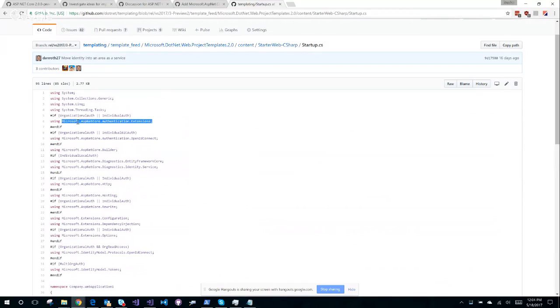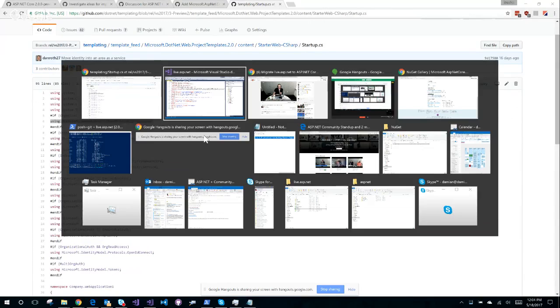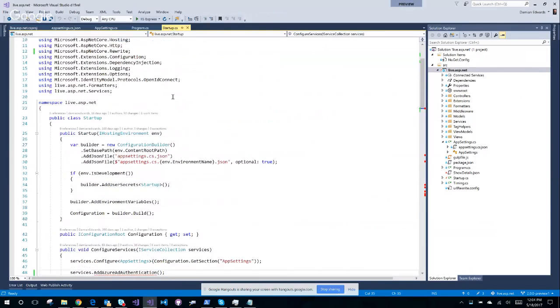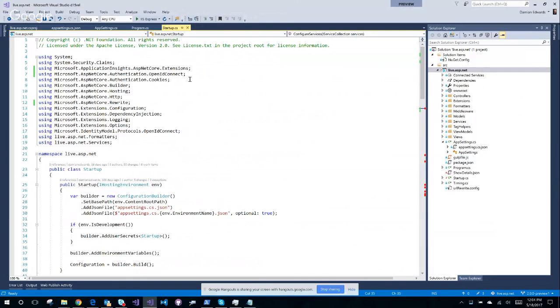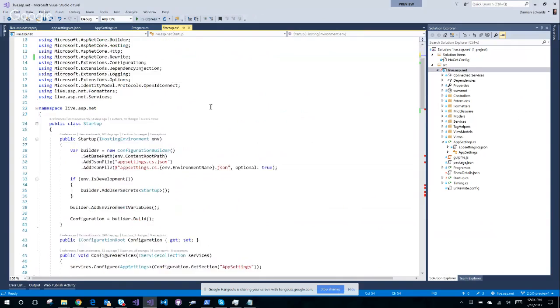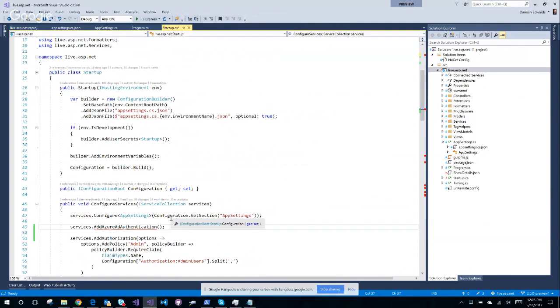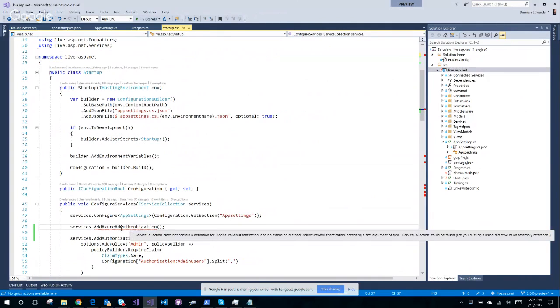org-auth authentication to extensions. Did I add that? I don't think I added that. That could be it. I mean, it would be surprising if that's it because it should be brought in by quick actions for me. It should know.